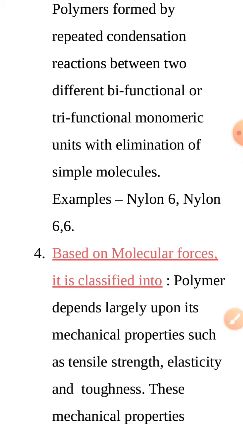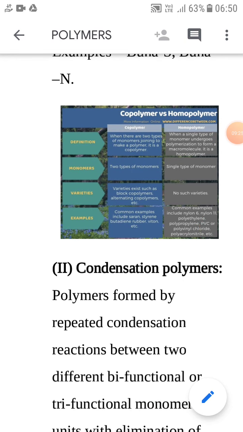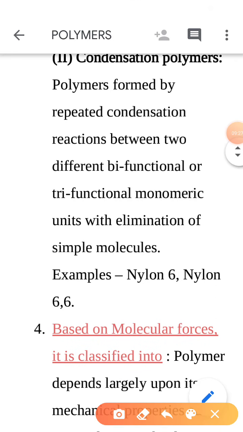Here two monomeric units are used in nylon 6,6. First one is hexamethylene diamine and the other is adipic acid. So it is considered under the condensation reaction with the elimination of a water molecule.